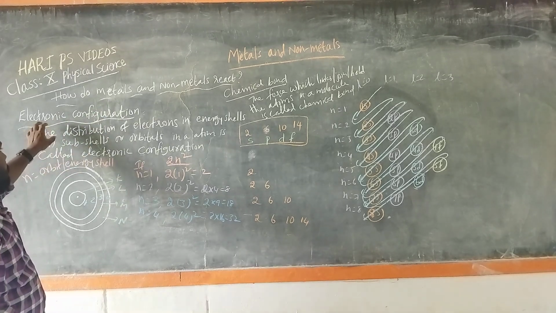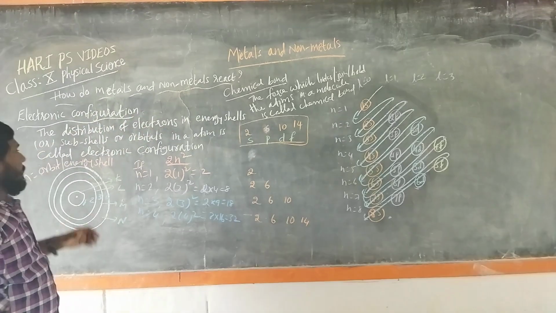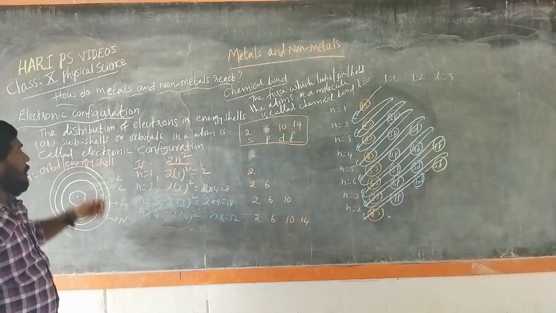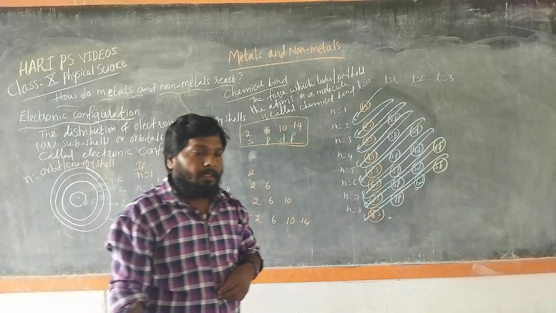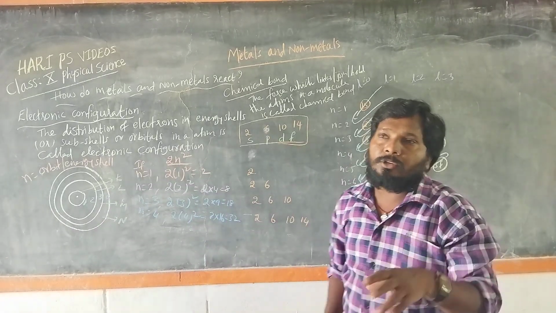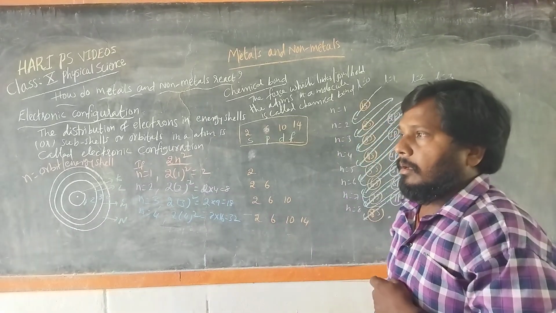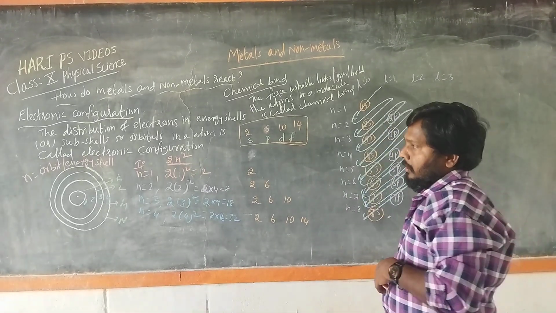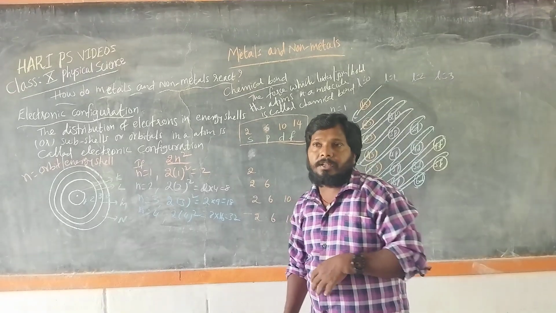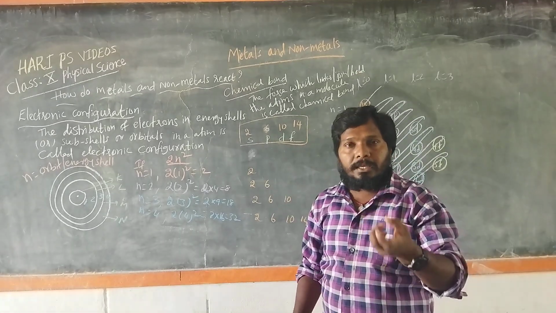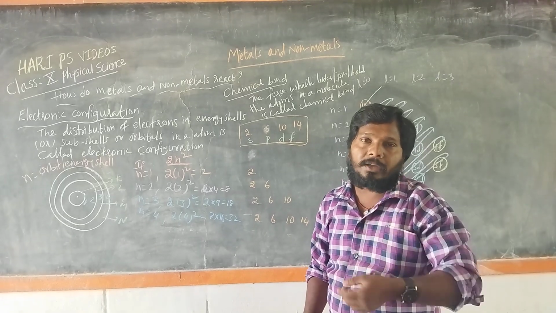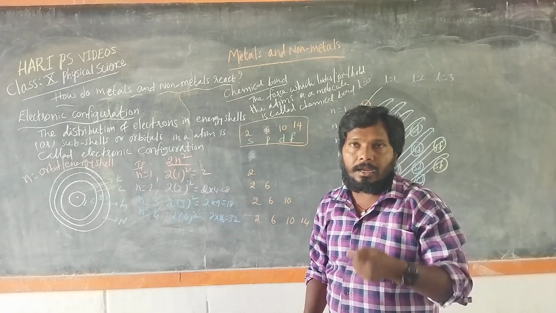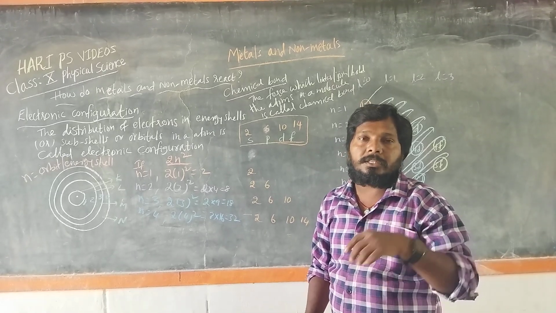Electronic configuration is the distribution of electrons in energy states, substates, or orbitals in an atom or element. This electronic configuration you already learned in class 9 in the structure of atom. In the structure of atom, various scientists proposed theories about how these subatomic particles, like protons, electrons and neutrons, are arranged in the atom.